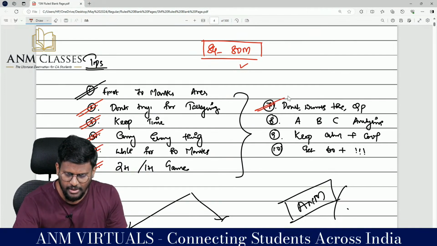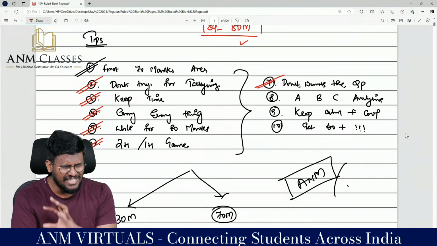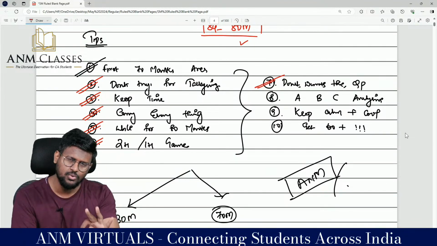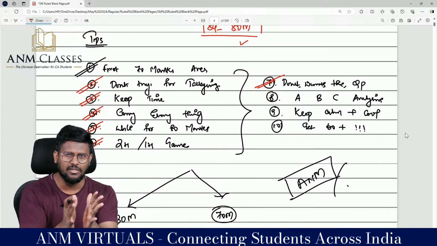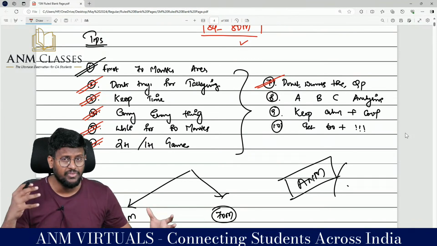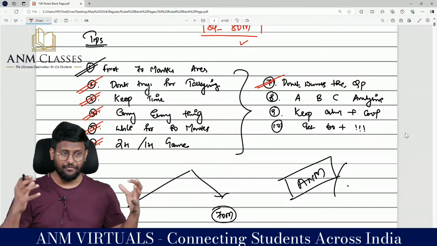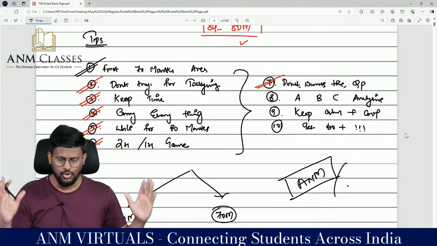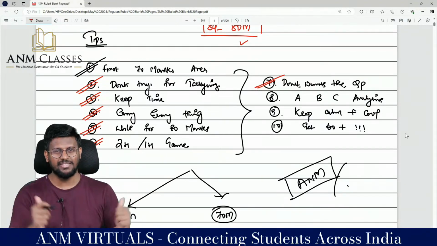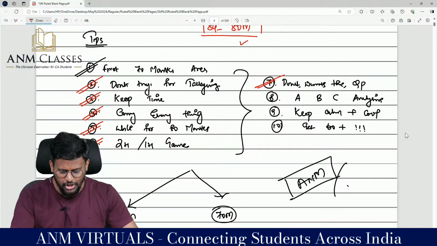Then my dear lovable students, after the exam, don't discuss anything about the question paper. Once advanced accounts is over, it is over for life. That's it, close it. We are moving into law. During that time, if you discuss something here and there, that will affect you for the next 1.5 days. So come happily with a pride moment that yes, I have completed my CA Inter first examination.